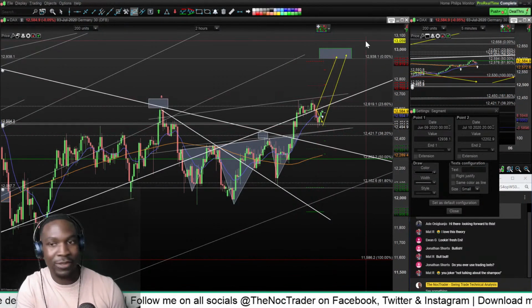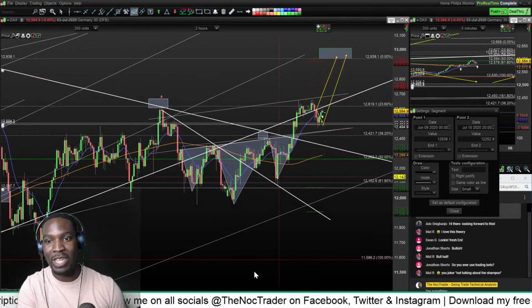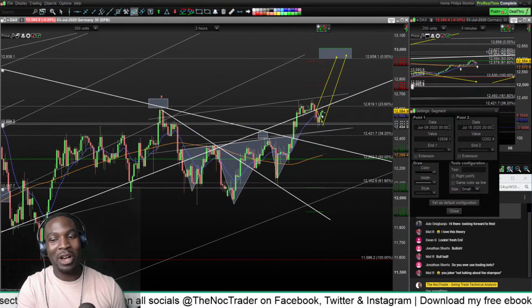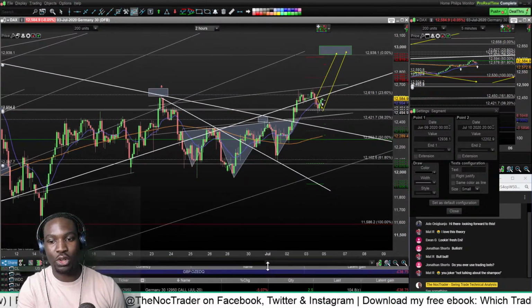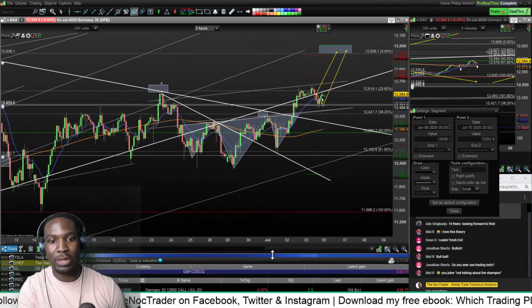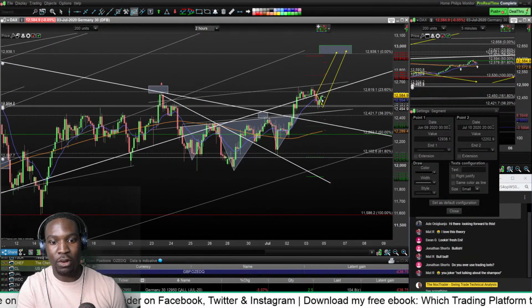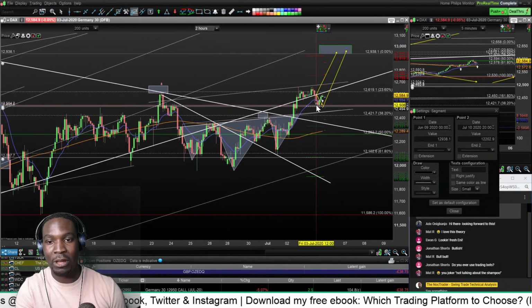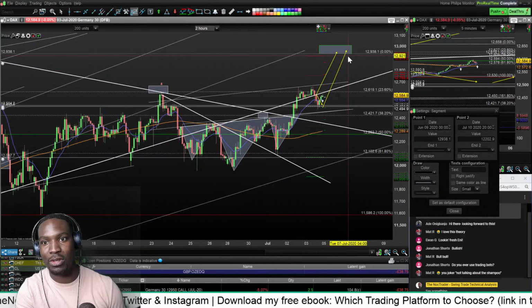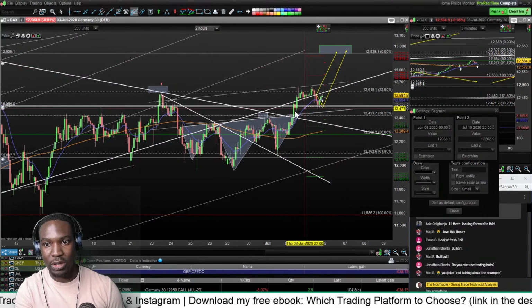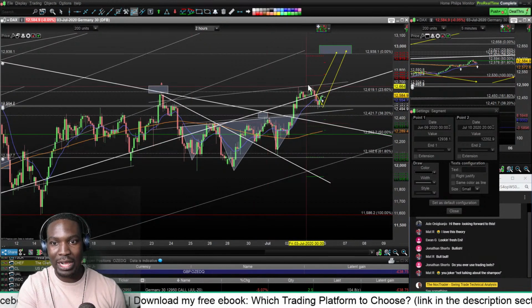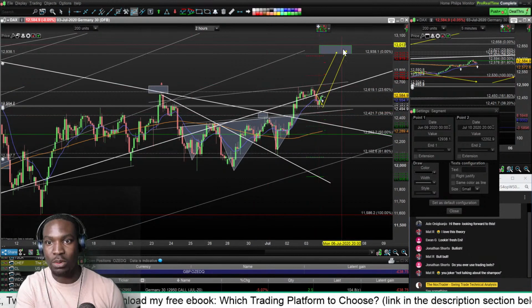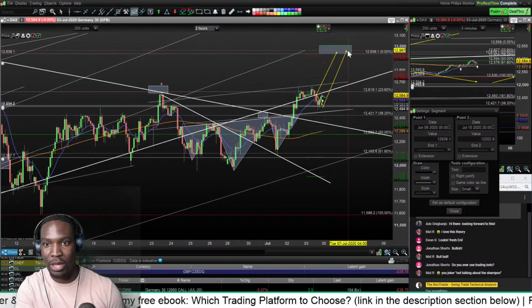So the next move is for it to climb up, and that's why I've taken an options trade. If you saw my options trade video, my first option trade went really badly, but I've taken an option trade to go long on the DAX, and my option trade is a call for it to be above 12,950, because I believe DAX is going to climb past 13,000 because of this pattern. I can see inverted head and shoulders, it climbs, kisses the neckline, and then shoots up some more, and I believe it's going to climb all the way up to about 13,000.